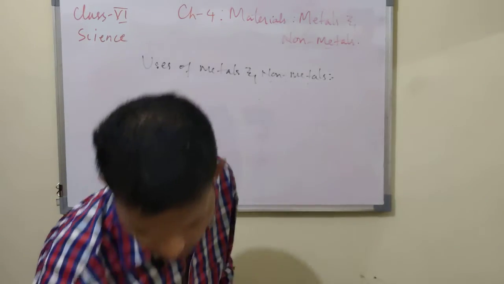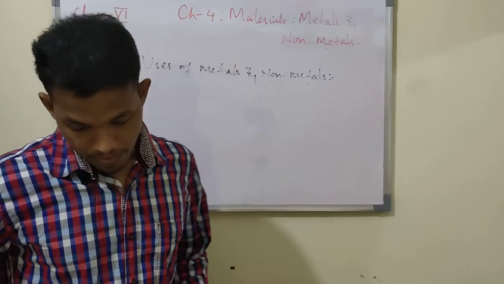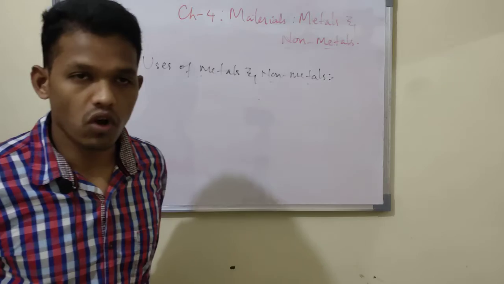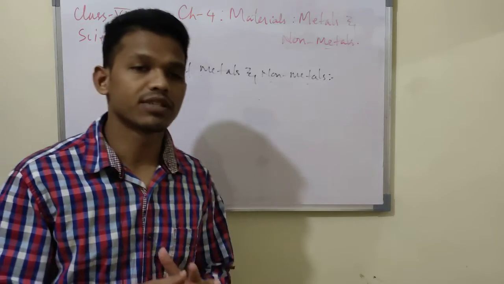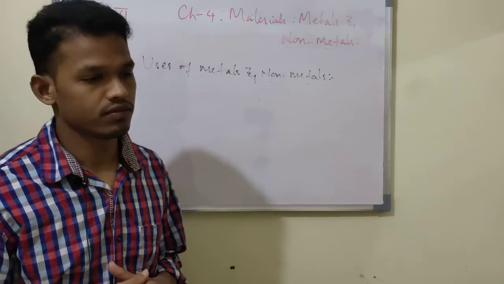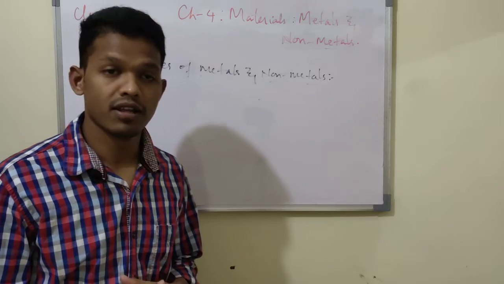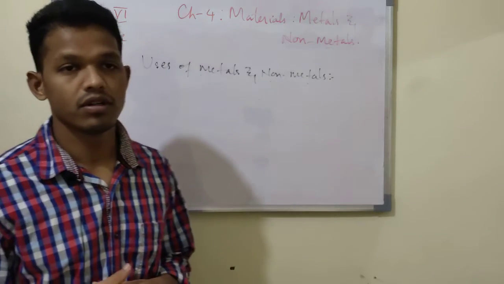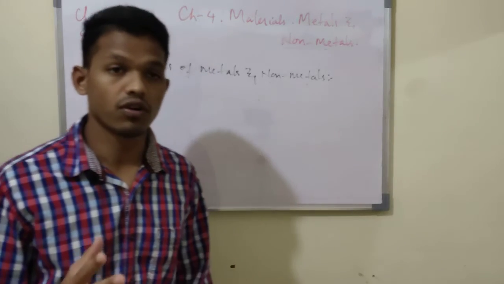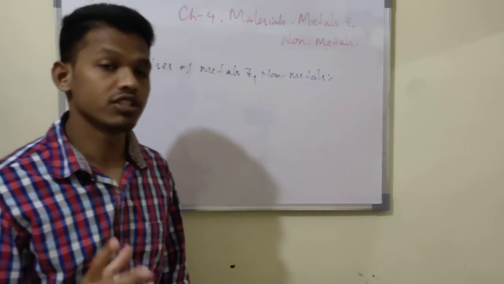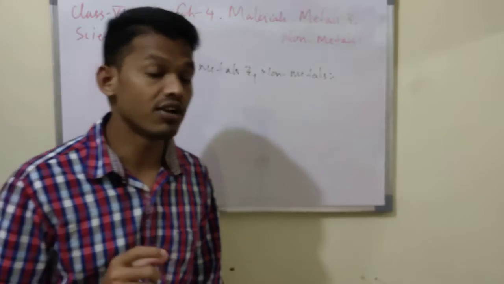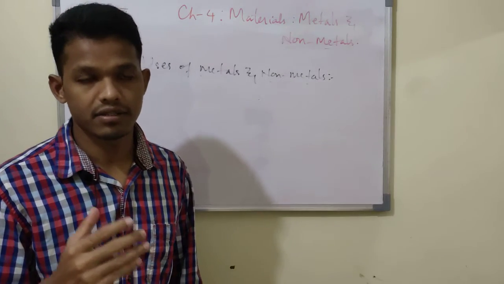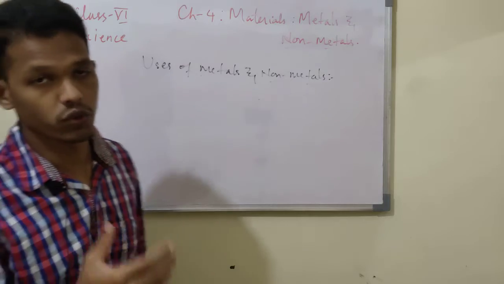Here you will also find iodine. Iodine is present in iodized salt. This salt prevents us from a disease called goiter, which is caused by deficiency of iodine. So we consume iodine through salt as a substitute.